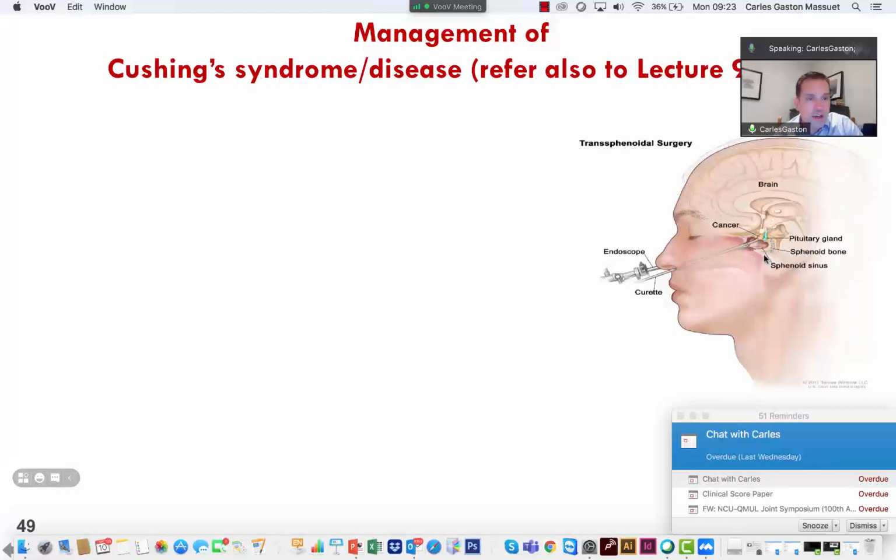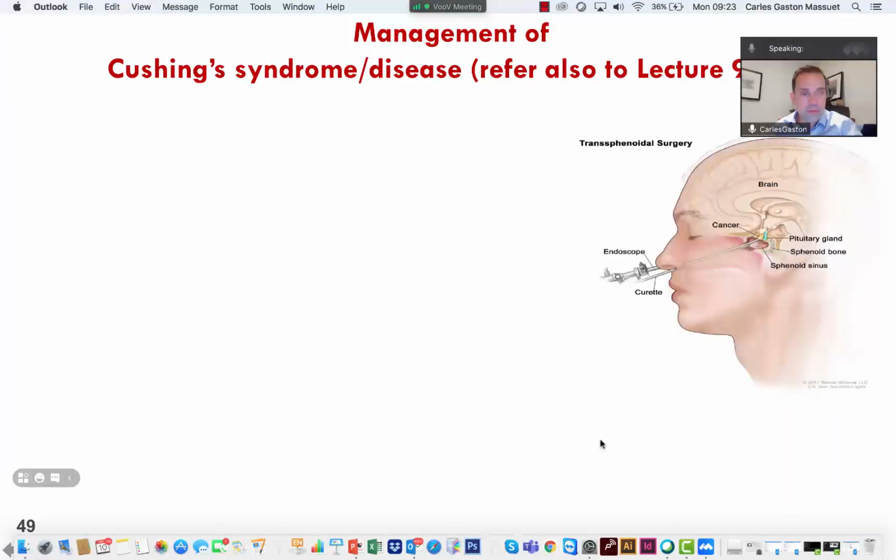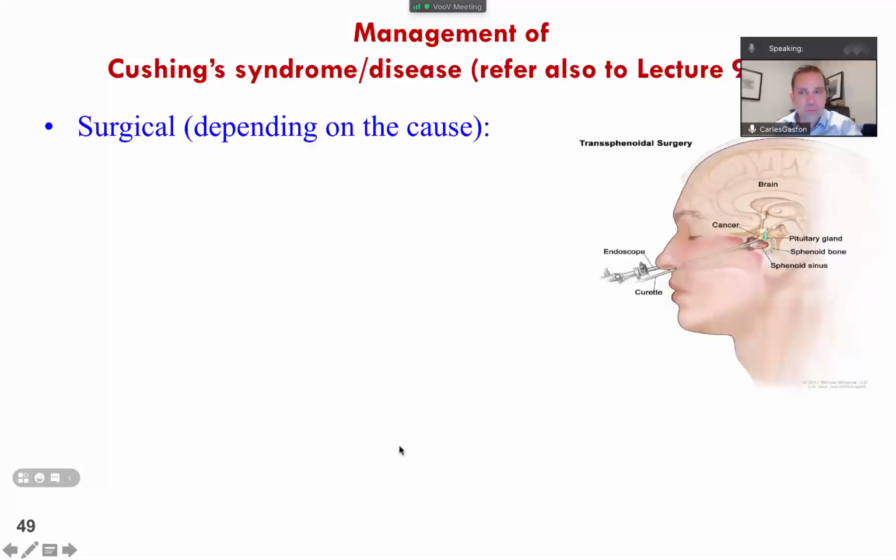You can see here the tumor in the pituitary gland. If there is a big adenoma in the sphenoid region, the primary treatment, usually curative, is transsphenoidal adenomectomy, so taking the tumor through the nose with an endoscope.